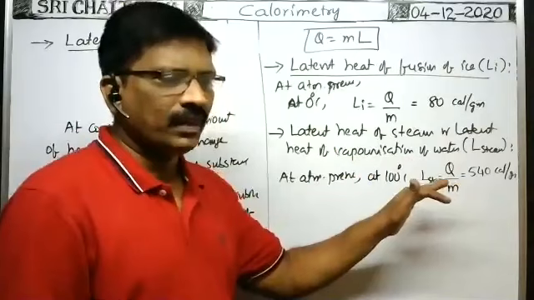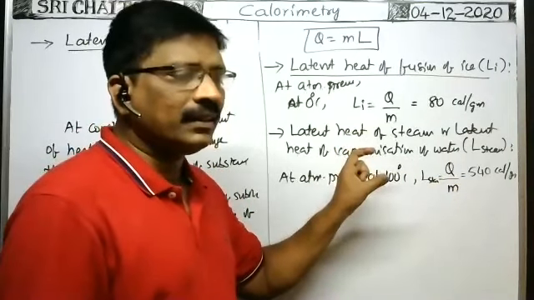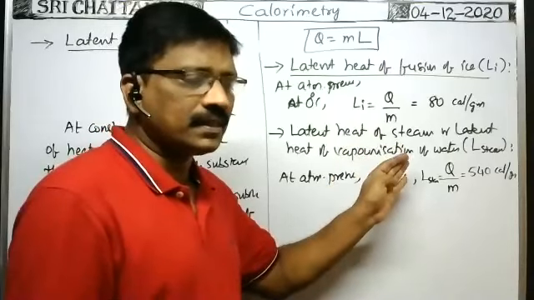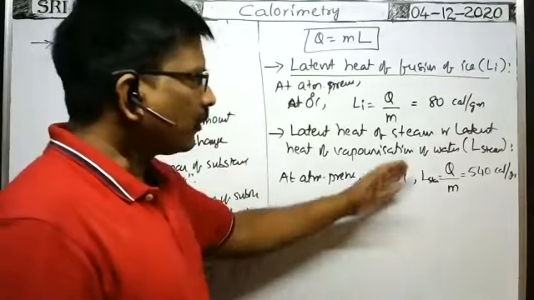State changes occur, but there is no temperature change. So in this case, the heat energy supplied is utilized in two ways: to change the state of the substance and to store internal energy inside it.